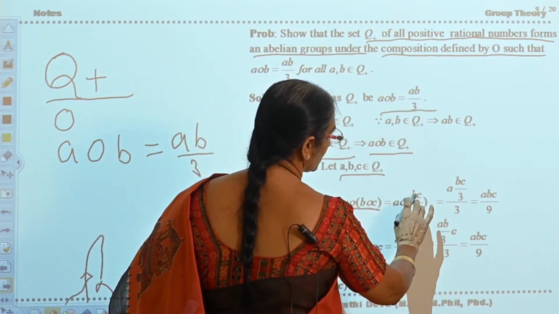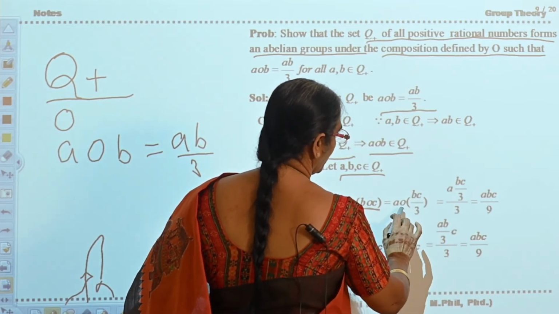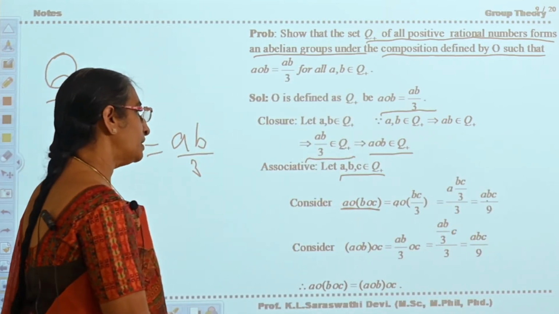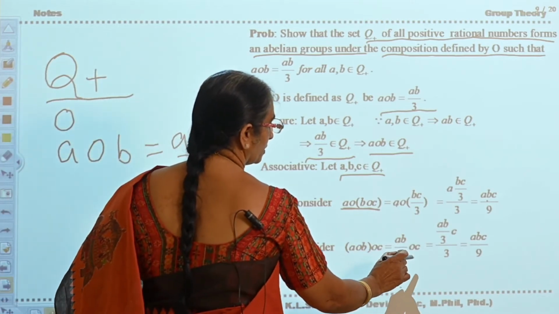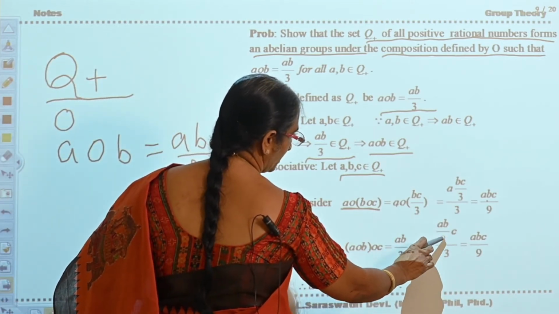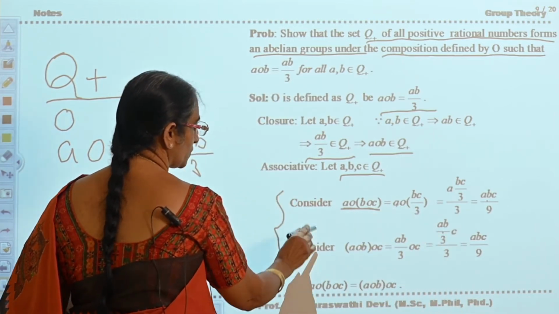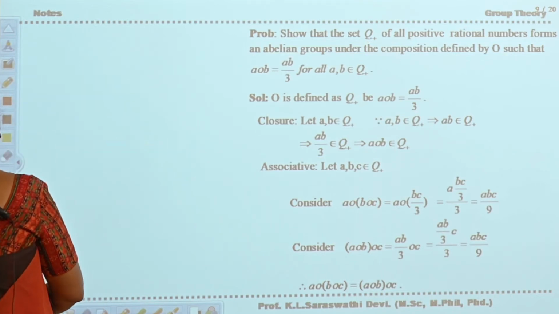So this is A circle BC by 3. Now this is A circle, again ABC by 3 by 3, that is ABC by 9. Consider A circle B circle C. AB by 3 circle C, AB by 3 into C by 3, ABC by 9. So from these two what can you say? Associativity is satisfied, is it or not?